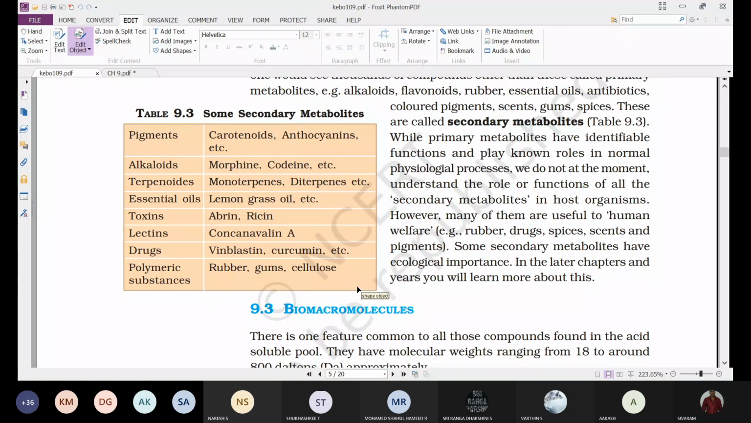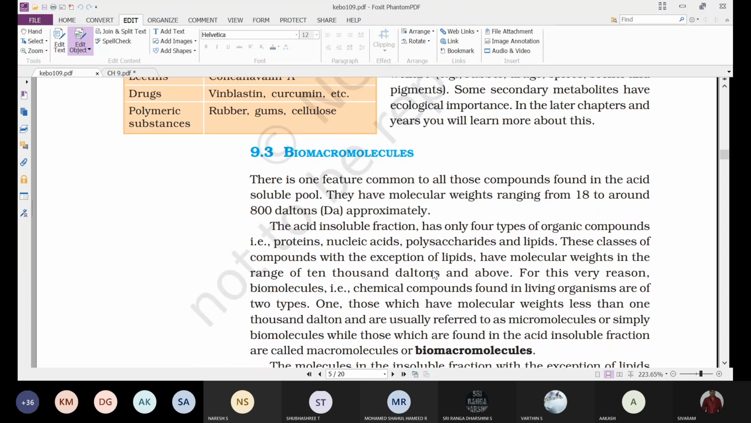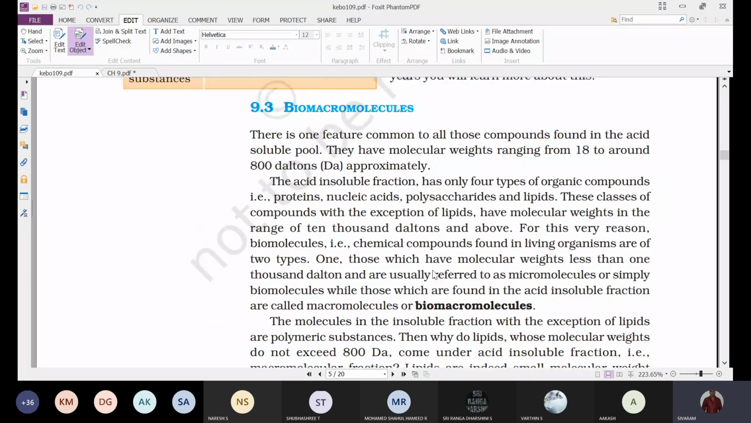Okay, that is understood by all of you. Anybody having any doubt regarding primary and secondary metabolites? No doubt, sir.